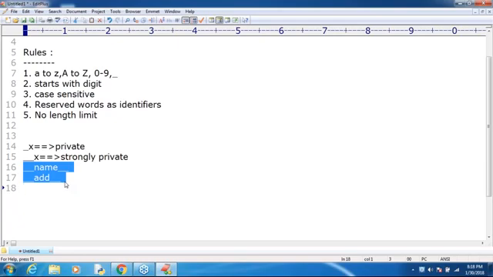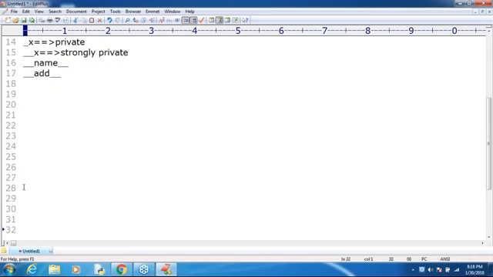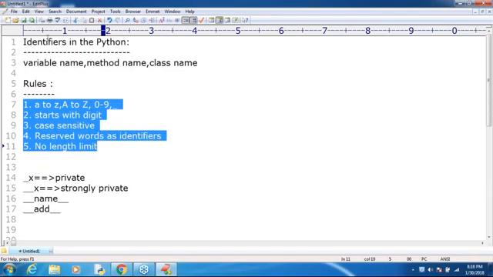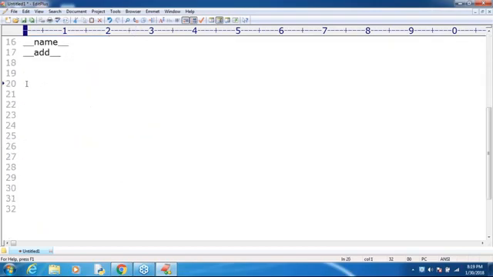Next, how many modifiers are there? All these things we will discuss in the next sessions. Don't worry about that. Can I go to the next level? Up to this it is clear for all of you, right? That's all, this is about identifiers and what rules are there for identifiers. This is the first topic, the first small subtopic I covered after introduction. The next topics are very, very important.